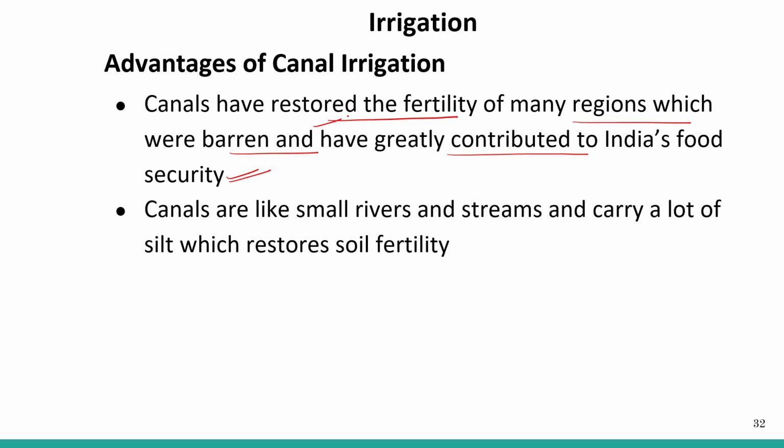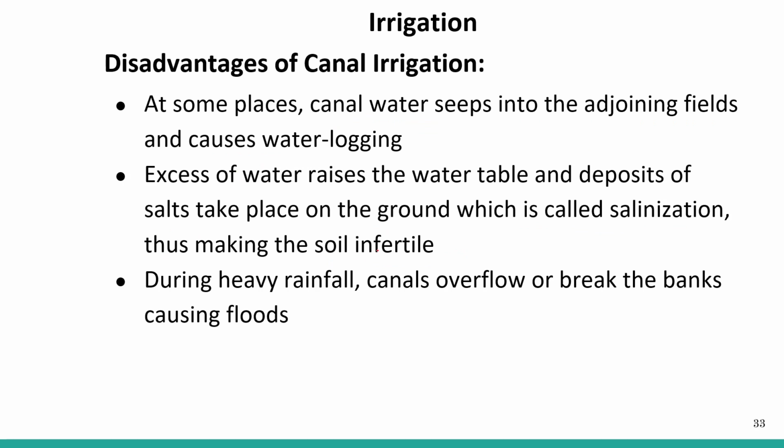Canals are like small rivers and streams and carry a lot of silt, which restores soil fertility. The water which comes from the river has a lot of silt in it, and that is good for the growth of crops.